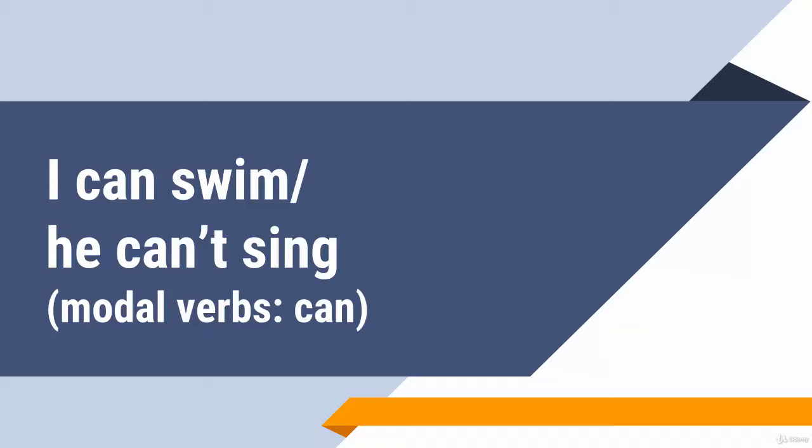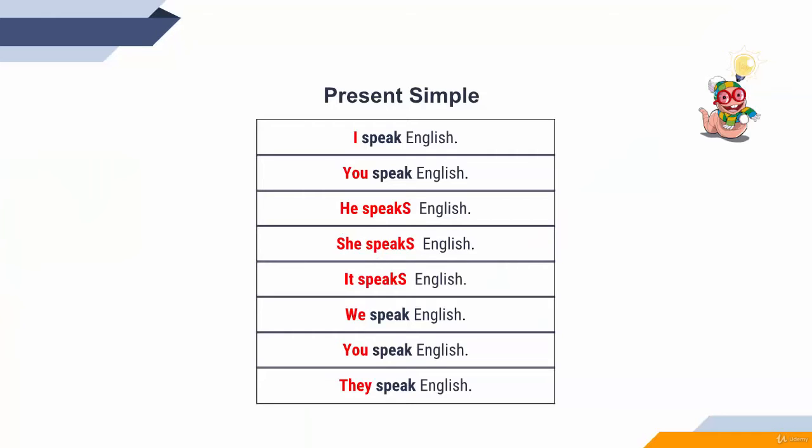So, modal verbs. The first modal verb we'll speak about is the most common one, the verb can. What do we know so far? Present simple. What you remember about present simple is that when we use he, she, or it, the verb takes s. He speaks, she speaks, it speaks. When you use I, you, we, they, we need only the verb. The question now is what's happening if we want to say that you can do something.